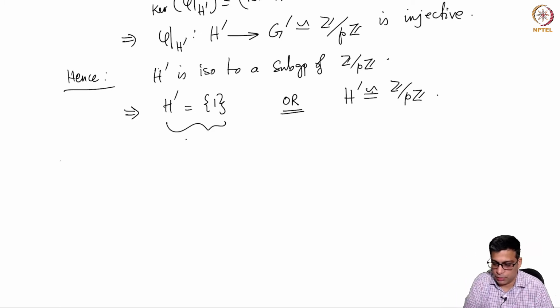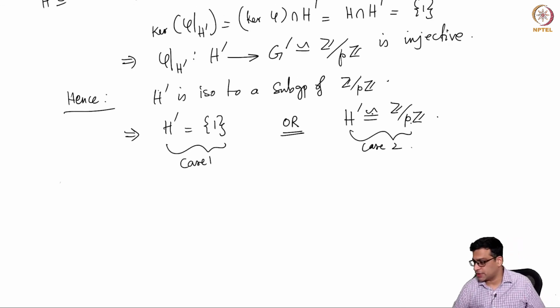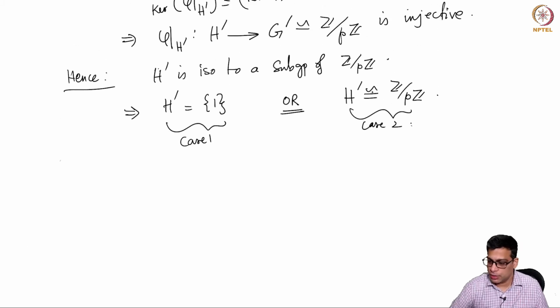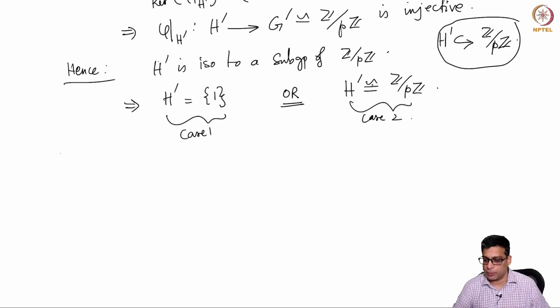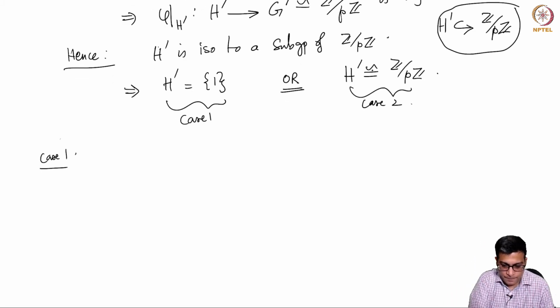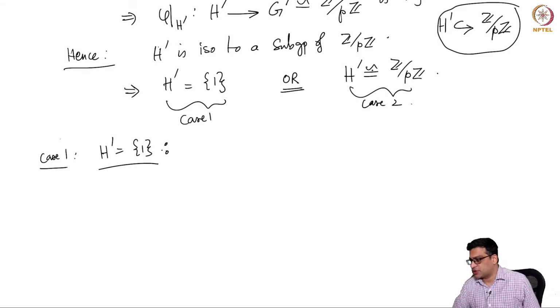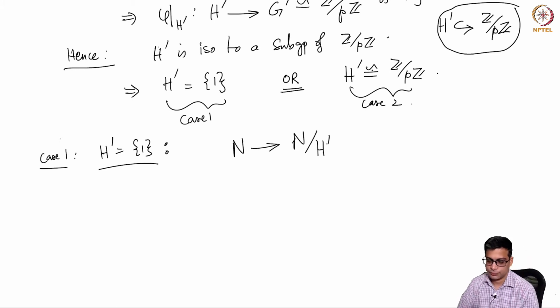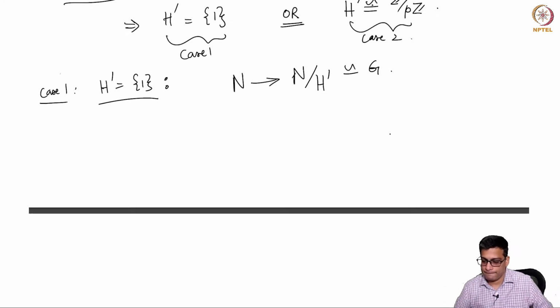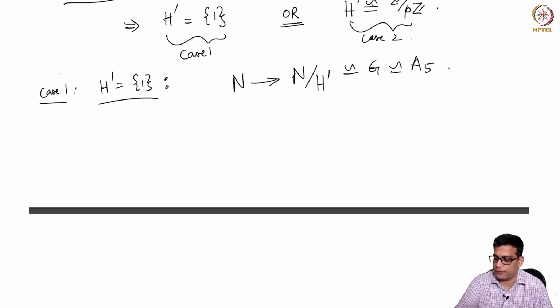So this is case 1, this is case 2. H prime sits inside Z mod PZ, so H prime is either trivial or Z mod PZ. Case 1: H prime is trivial. If H prime is trivial, then let's look at the map N to N mod H prime, which of course is G, which by hypothesis is A5.